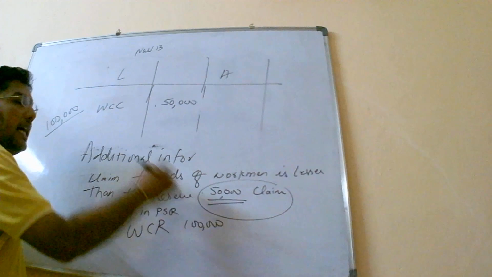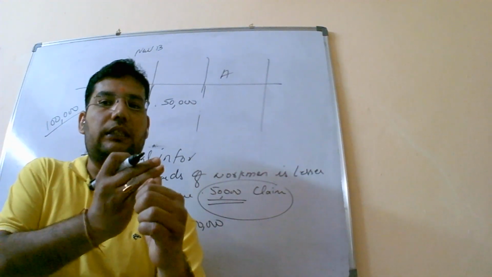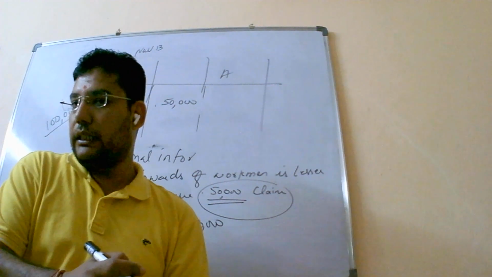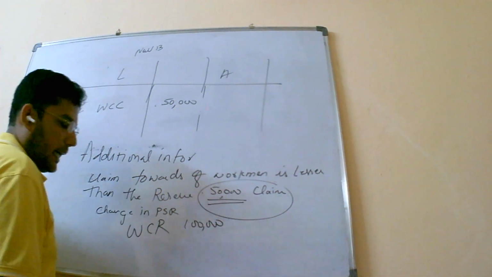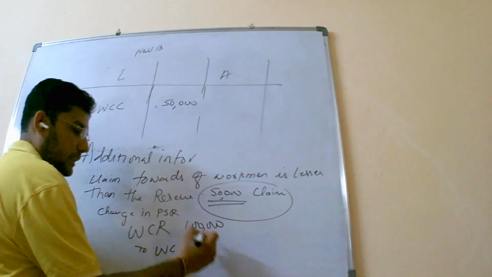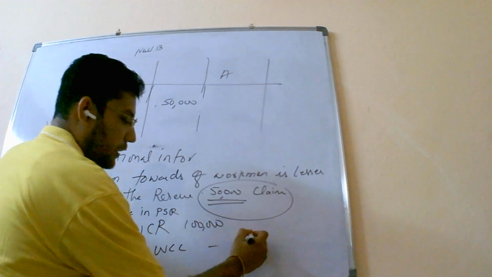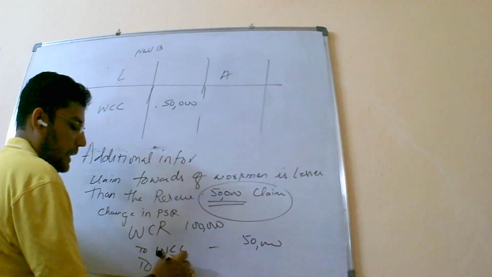Because the entire reserve is being divided into 2 parts, one towards the claim, other towards crediting it to the partners. So 1 lakh WCR to workmen compensation claim 50,000 and the remaining 50,000 to all the partners.